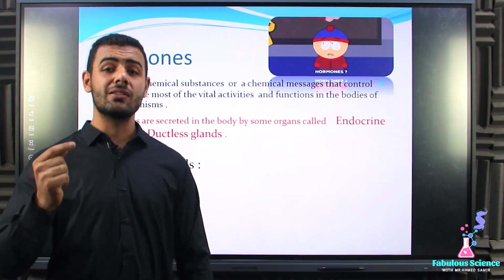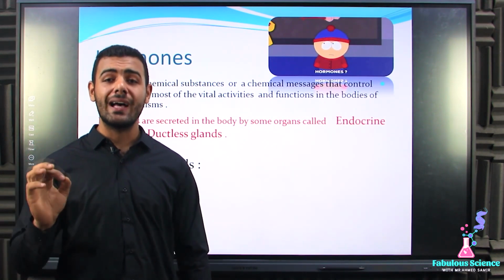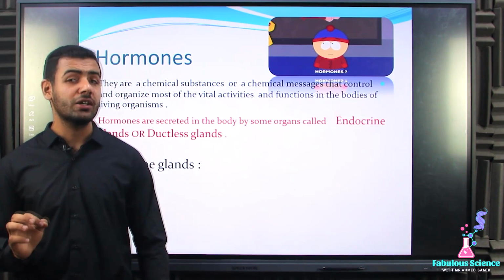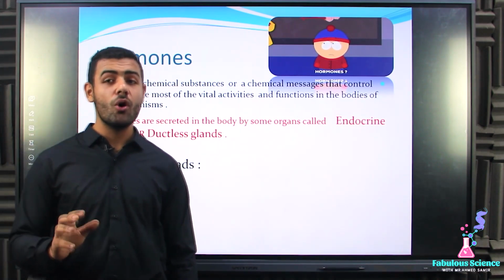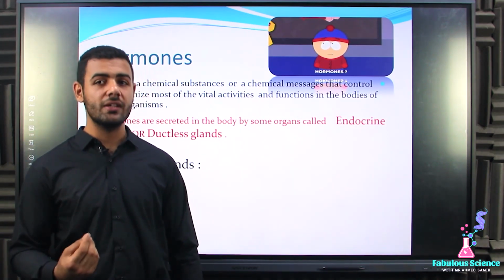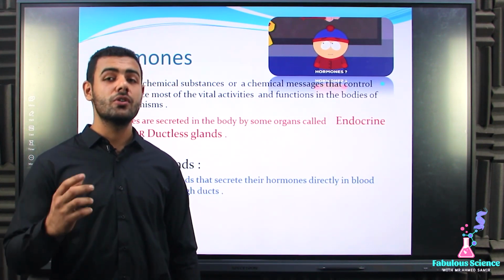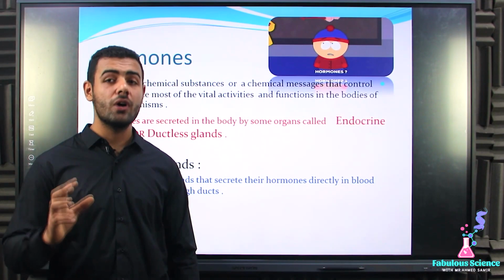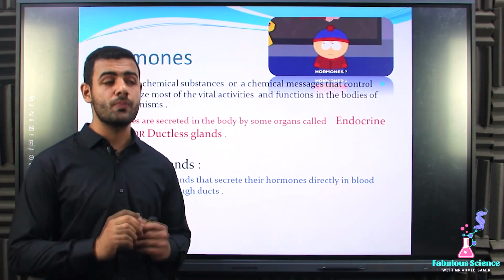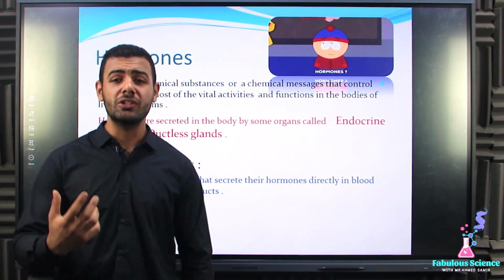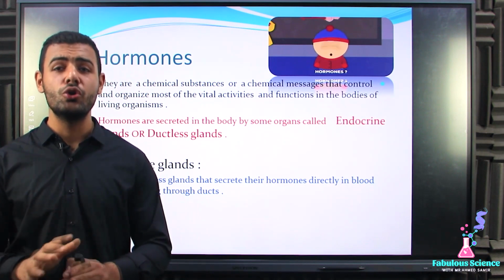And actually, it has another name, which is a ductless gland. A ductless gland. So now we can define that endocrine glands are the cells that secrete the hormones in the blood without passing through a duct. So they are the cells. But what do we mean by ductless? Actually, ductless means no tube.